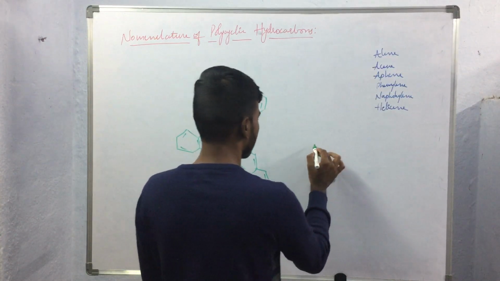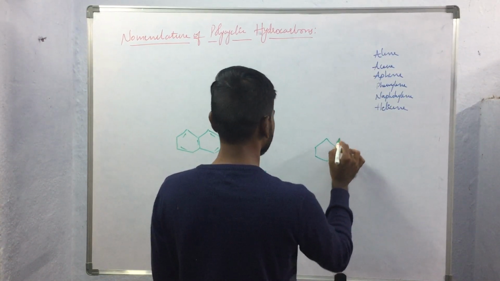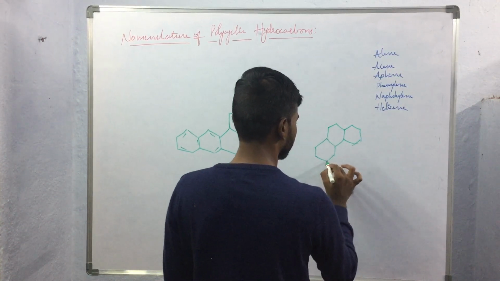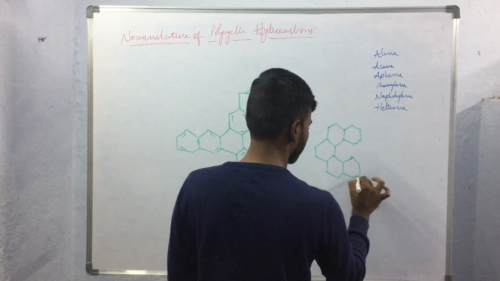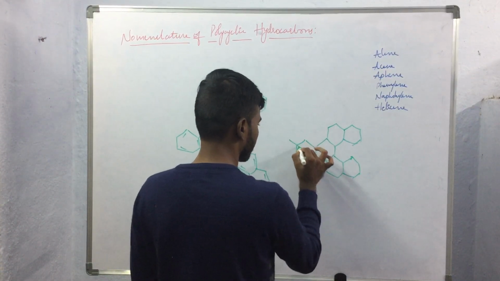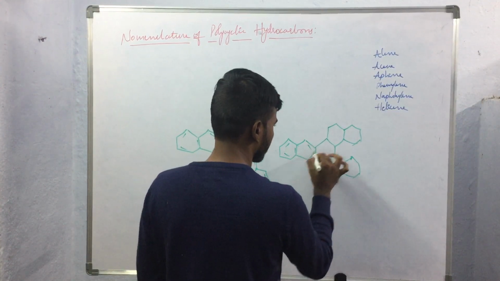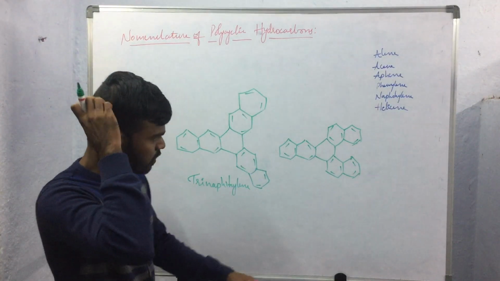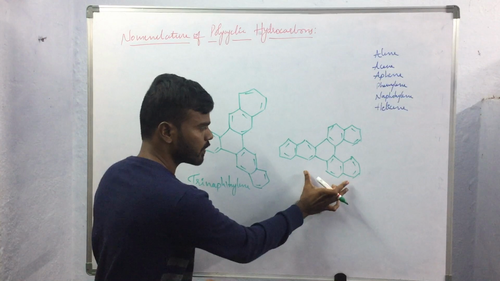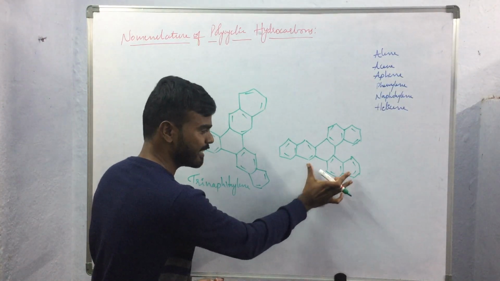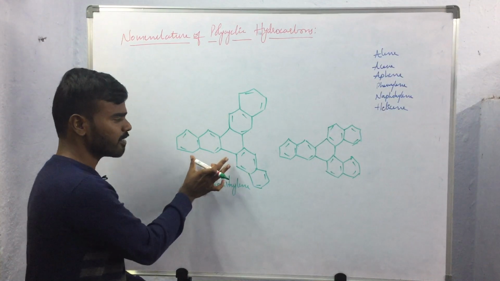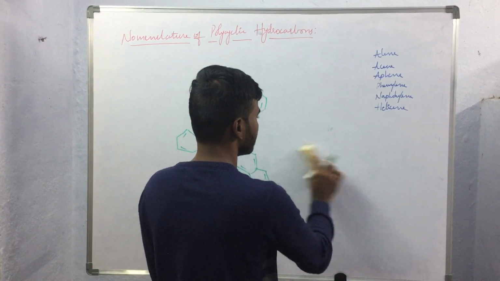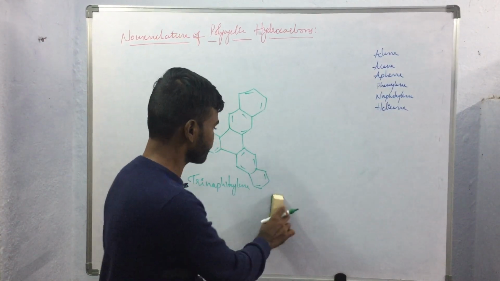In the previous case, while discussing this compound, I drew the structure like this. Previously I showed this trinaphthylene like this, but it is not the right representation. This is the right representation. Please make a correction. So this is how we will be naming these polycyclic hydrocarbons.